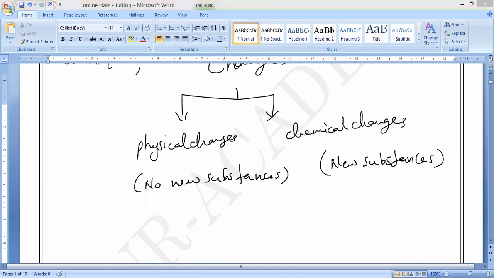Yes, sir. Now, let us start with the physical change, because we have to study one by one in detail. First we'll discuss what a physical change is and its examples, and later we will go to chemical change. Now, let us come to physical change. All of you keep heading: physical changes.